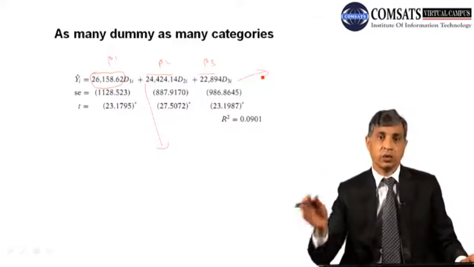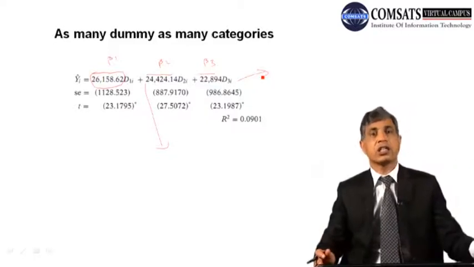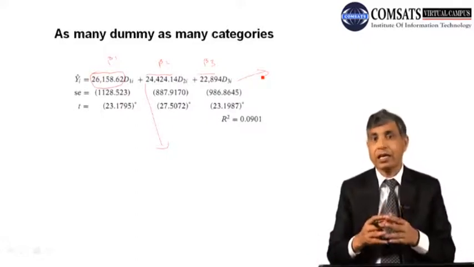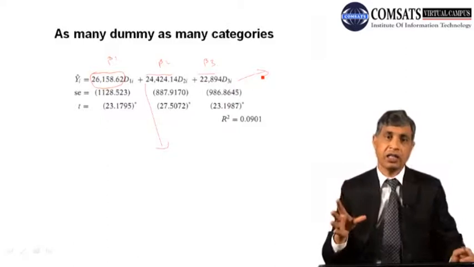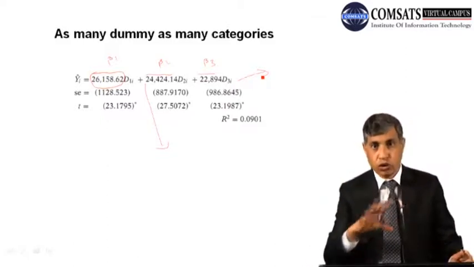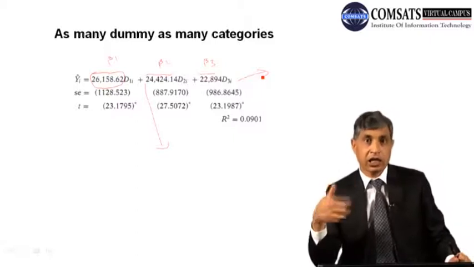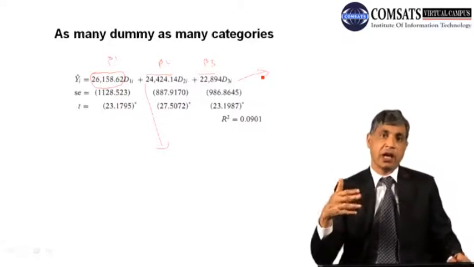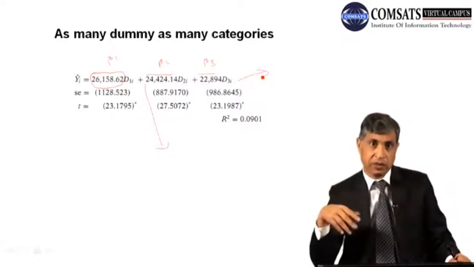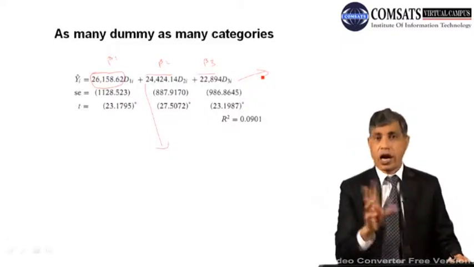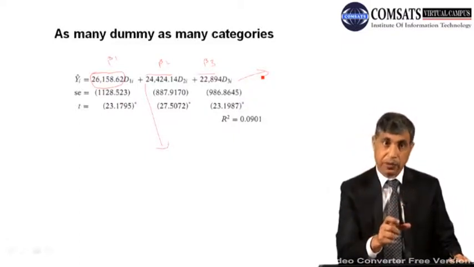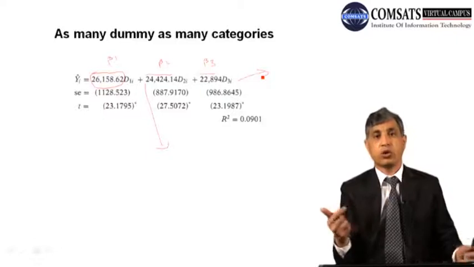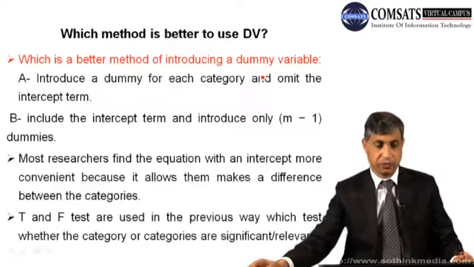जितने कैटेगरीज हैं उतने ही डमी यूज कर लें, या जितनी कैटेगरीज हैं उनमें से एक कम डमीज यूज करें. Then you will have to interpret the model in a different way. When you are using as many dummies as there are categories, then your slope coefficients are directly the mean values of your variable. And when you use m-1 dummies, then there is an intercept also, and now beta 1, that is the intercept, captures the mean value of the omitted category. So you will be comparing with this value.